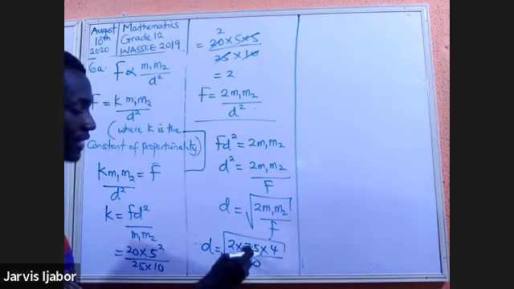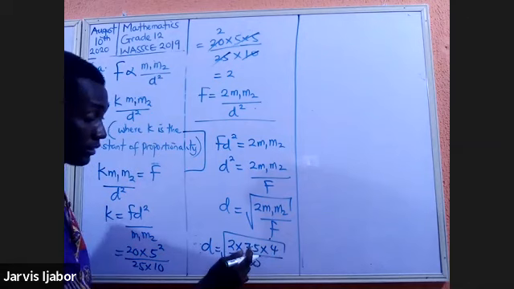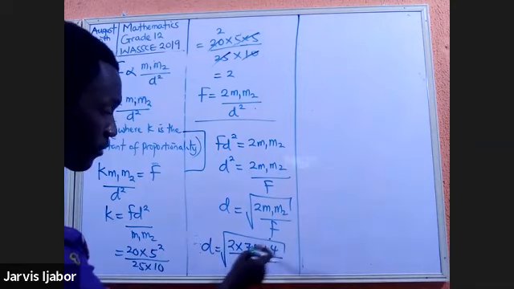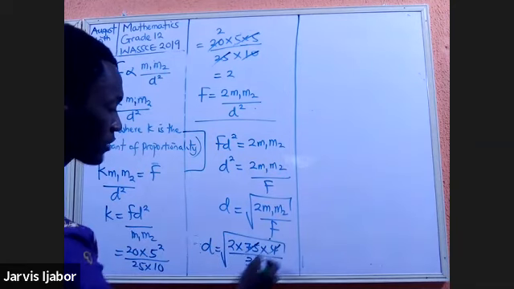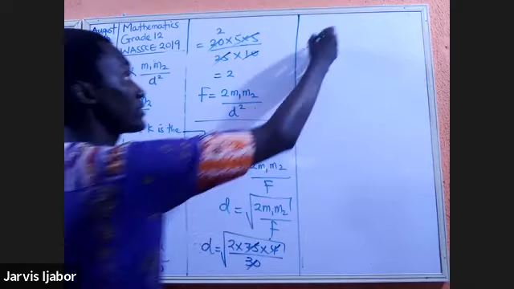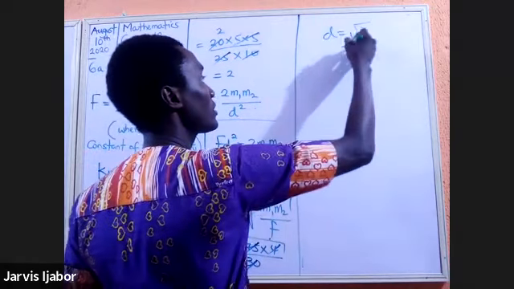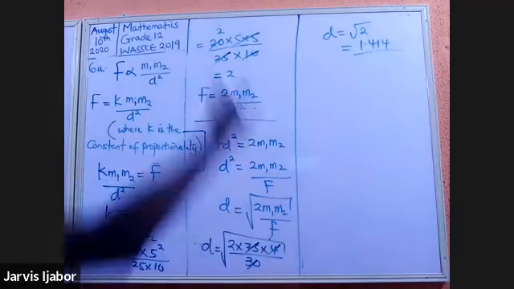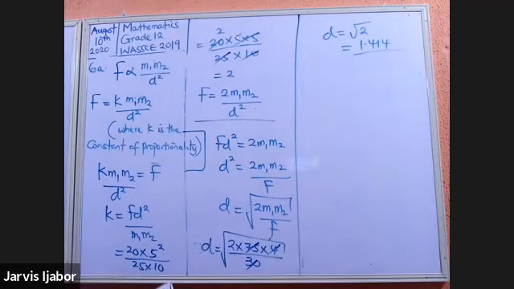Remember that this times this is 30. 7.5 times 4 is 30. So I'll cancel this. So my answer now is D equal to the square root of 2. What is the square root of 2? 1.414. I know that very well. So that takes care of question 6A.